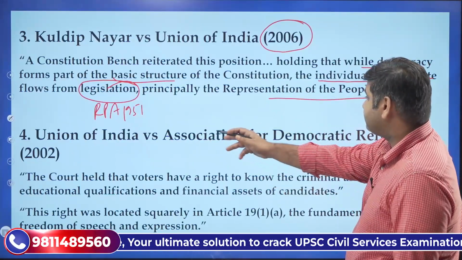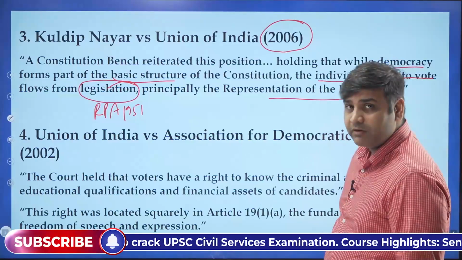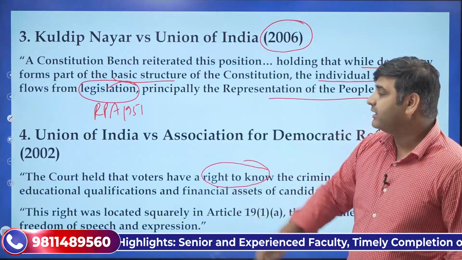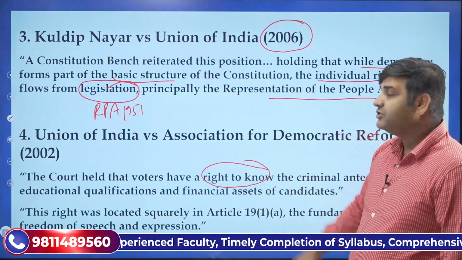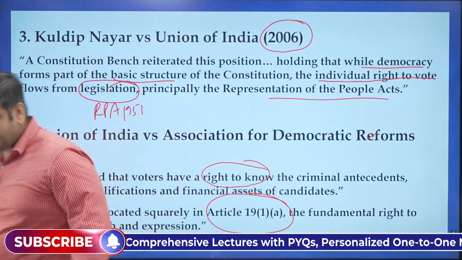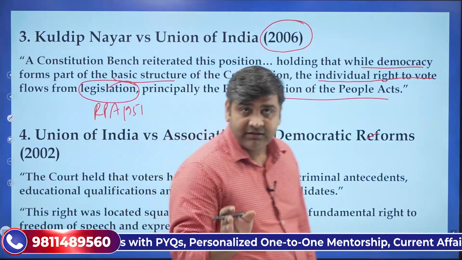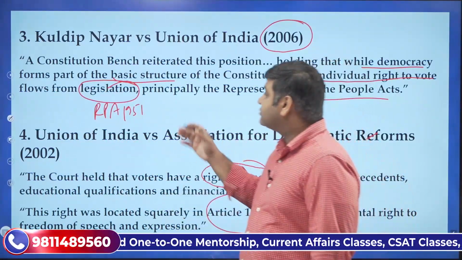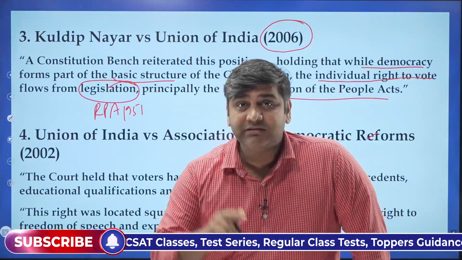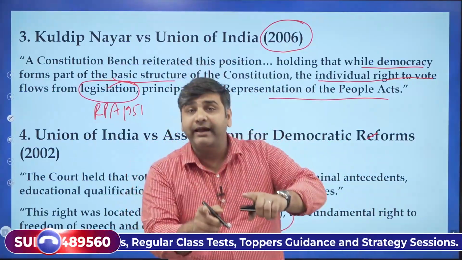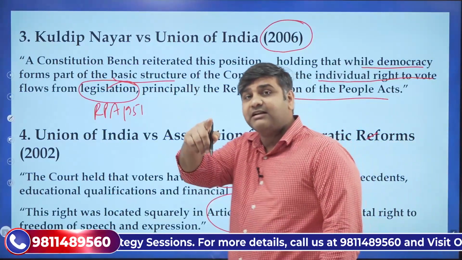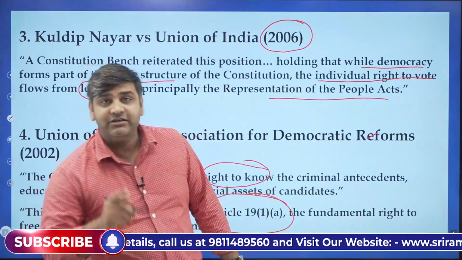Then in 2002, in Union of India versus Association for Democratic Reforms, the court held that voters have the right to know the criminal, educational and financial background of candidates. And this is covered under Article 19(1)(a). Can you imagine? The Supreme Court is saying the right to vote is a statutory right. It is repeatedly saying that the right to vote is not a common law right. It is neither a fundamental right. It's a statutory right. But every citizen's right to know about the background of a particular candidate who is fighting the election is considered to be a fundamental right under Article 19(1)(a).